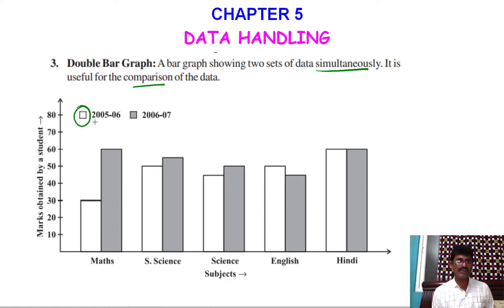Now this empty, that means white one, is the marks in the year 2005-6. Suppose in maths, this is 30 and this is 60. That means in 2005-6, a student got 30 marks, and in 2006-7, the same student got 60 marks. Like that, if you want to compare two data, then we use this graph. This is also a bar graph, but it shows two sets of data at the same time. This is what we say double bar graph.